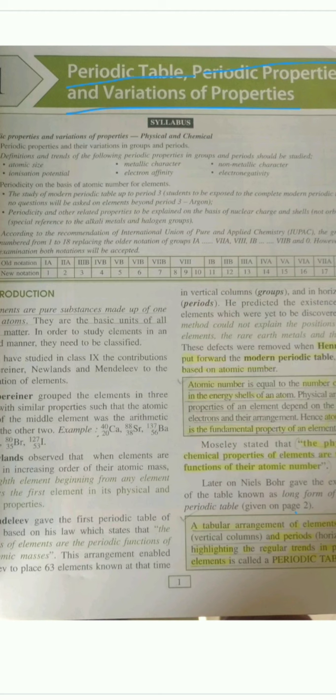Mendeleev's periodic table was mainly disregarded for three reasons. First, he did not give a fixed position to hydrogen. Hydrogen was placed in group 1 as well as in group 17, which was the main defect of the Mendeleev periodic table. Second, anomalous pairs were formed: an element with higher atomic weight was placed before an element having lower atomic weight.